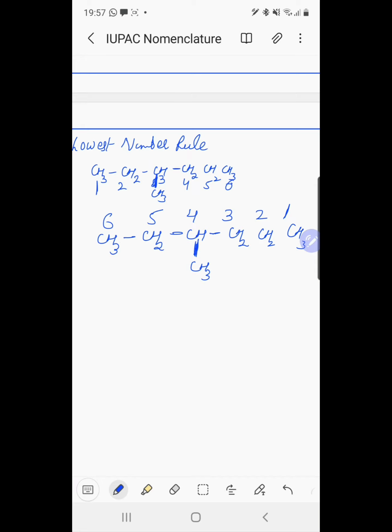In the first case, the carbon atom carrying the methyl group has the third position, while in the second case the same carbon atom has the fourth position. So the first one is correct and the second one is incorrect. That is the lowest number rule.